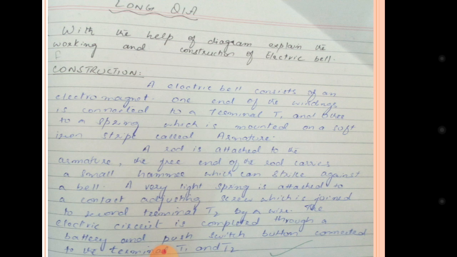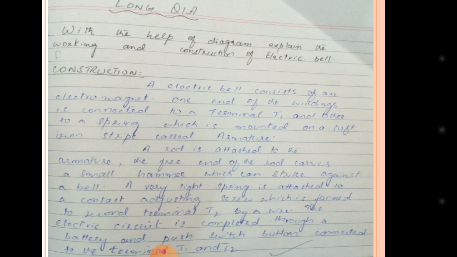We have one and the only long question in this chapter: the diagram, explanation and working of the electric bell. The bells which we have placed in our houses, which indicate the appearance of any guest or any person at your gate, are identified in the form of a bell.